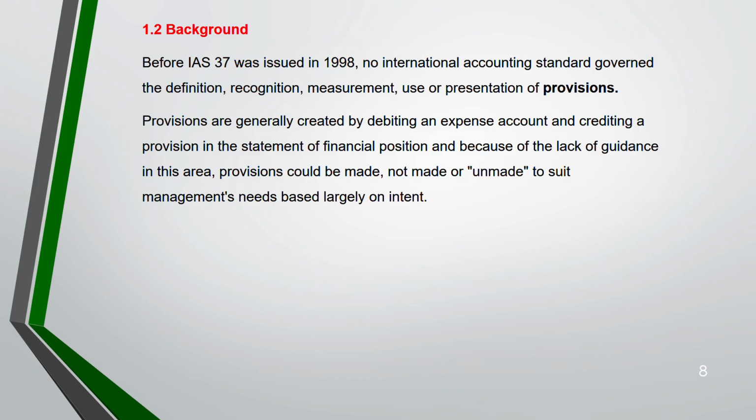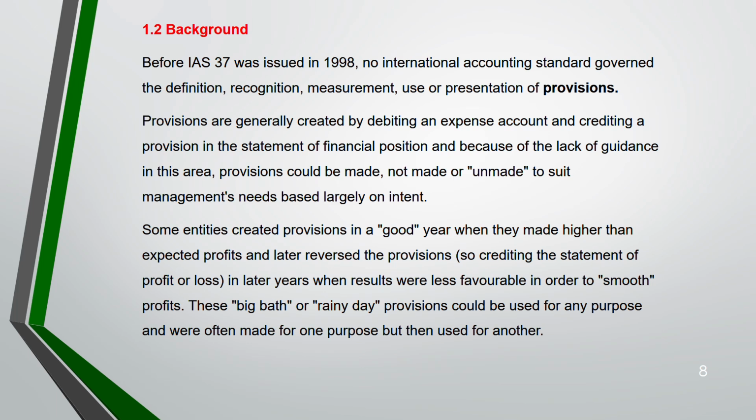Either you recognize the provision or you do not recognize the provision. Because of this, there's a manipulation that is happening. Some entities are creating provisions in the good year when their profits are higher than expected. Later, they will reverse this provision where they will credit the statement of profit and loss. And in the later years, when the results are less favorable, in order to smooth the profit, they will not